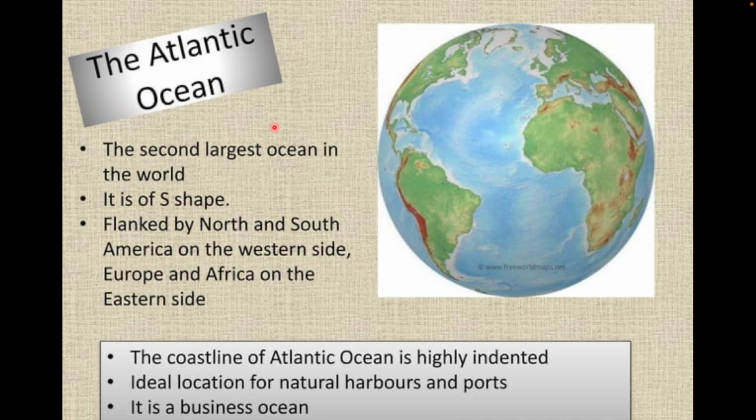Next is Atlantic Ocean. Atlantic Ocean is the second largest ocean, and if you are able to notice it properly, it forms an S-like structure. It is between North and South America and Europe and Africa. This is Europe. This is Africa. This is North America. This is South America, and in between these four continents, here the Atlantic Ocean lies.